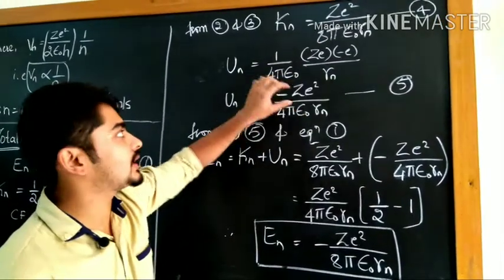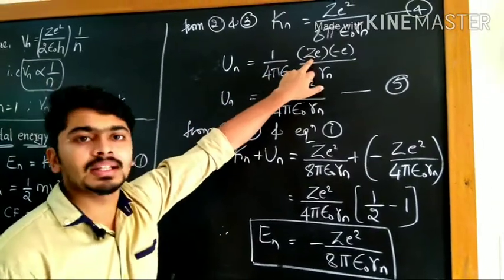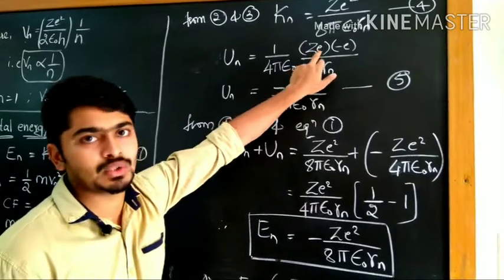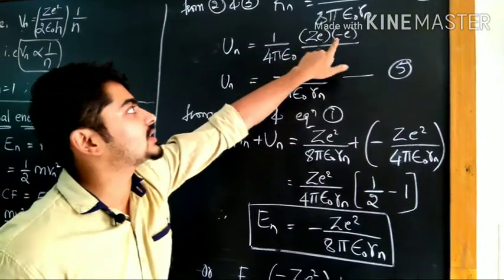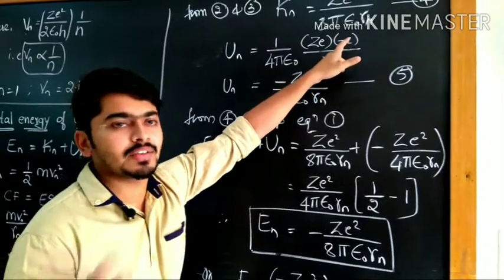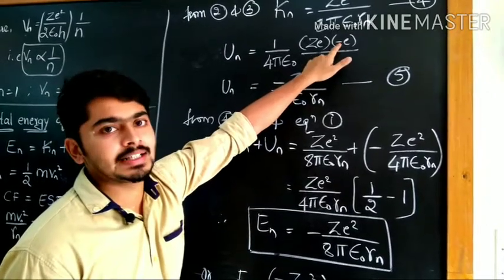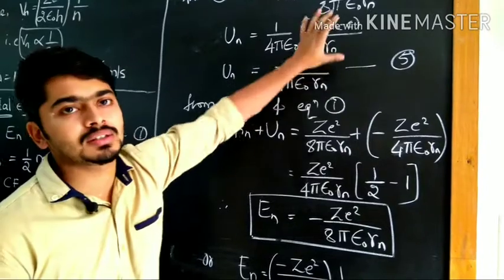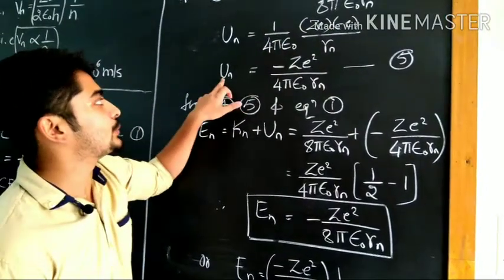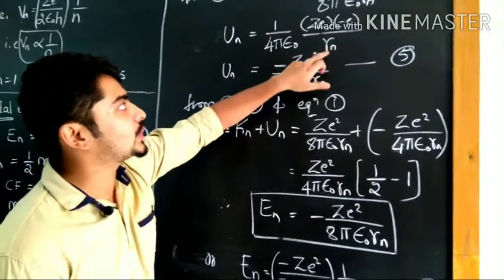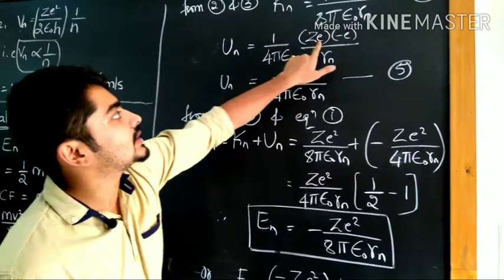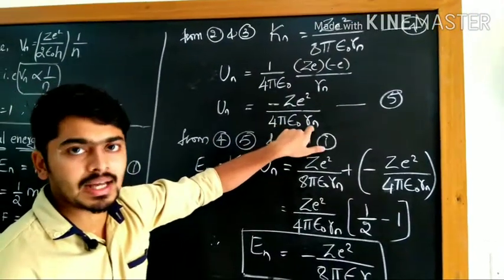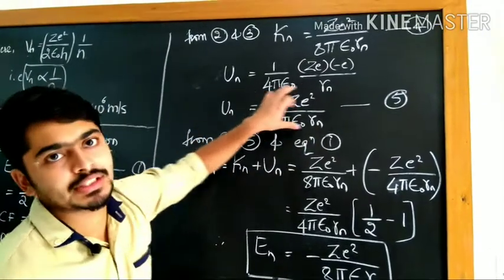You know that equation. So q1 is nothing but the charge of the nucleus, that is Ze, and for q2 I have considered the electron. The charge of the electron I also considered with a negative sign, minus e, divided by rn. So the total equation becomes Un is equal to minus Ze square divided by 4 pi epsilon naught into rn. So we got these two quantities here.